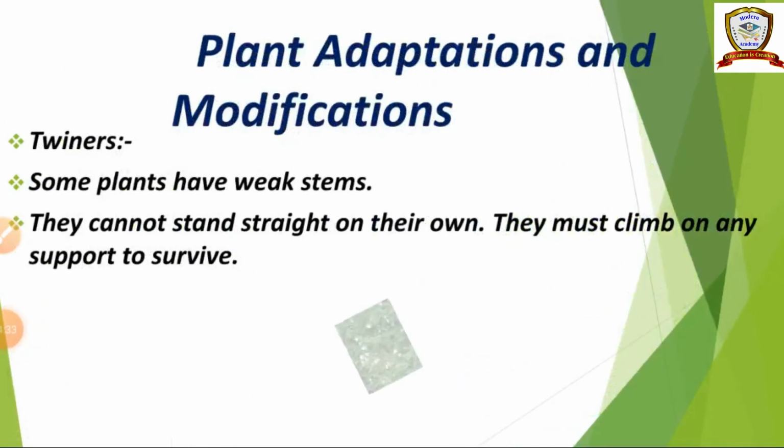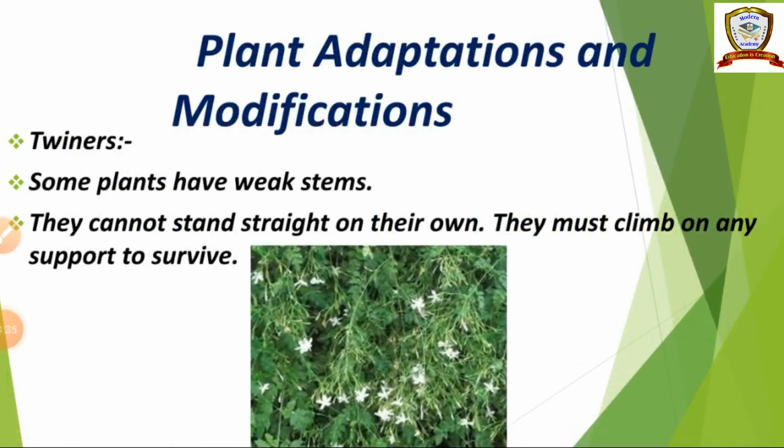Next one, twiners. Some plants have weak stems. They cannot stand straight on their own. They must climb on some support to survive.